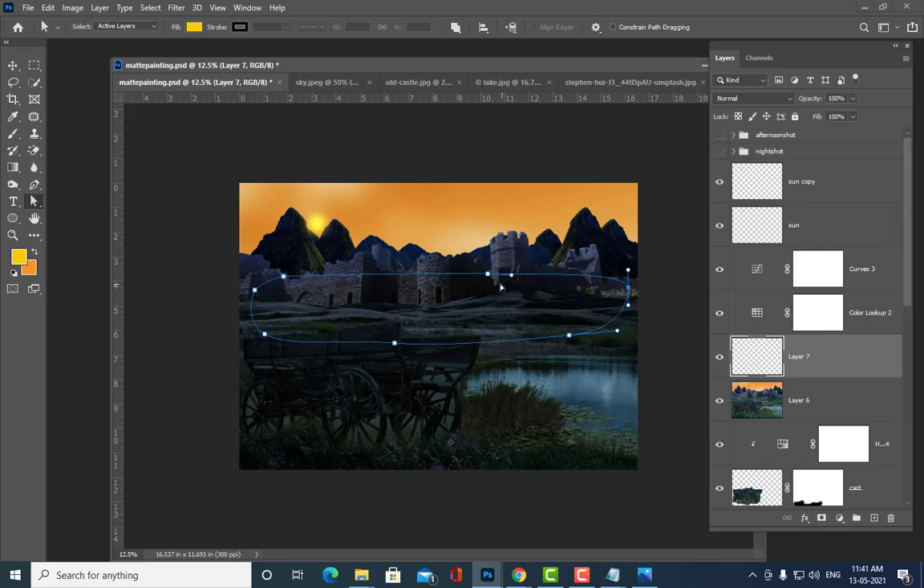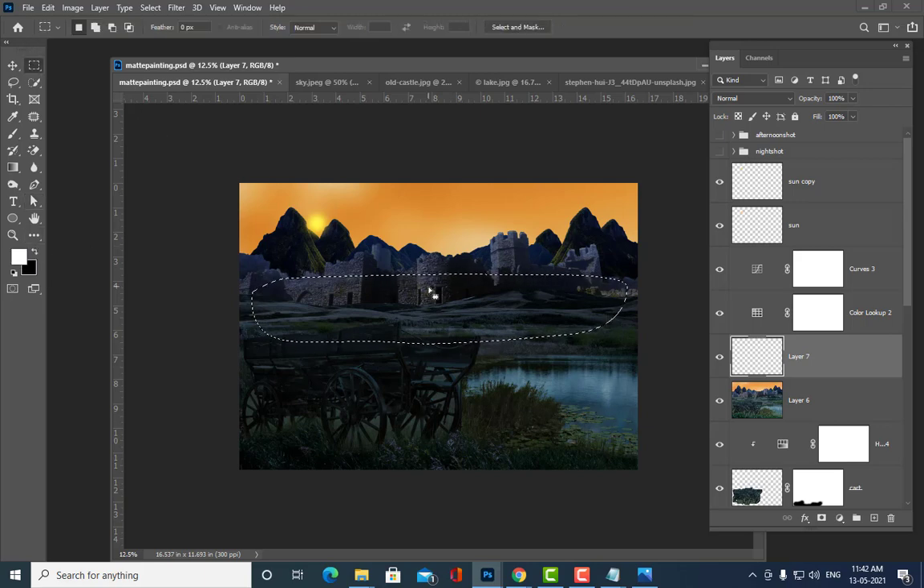Shreyas, are you able to understand? Yes, sir. Okay, right. So once I have created a selection like this, how to get a selection out of this pen tool? Anybody can tell? Control enter. Okay, so now we will pick white color.